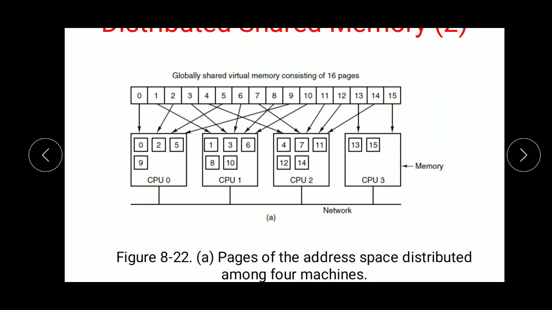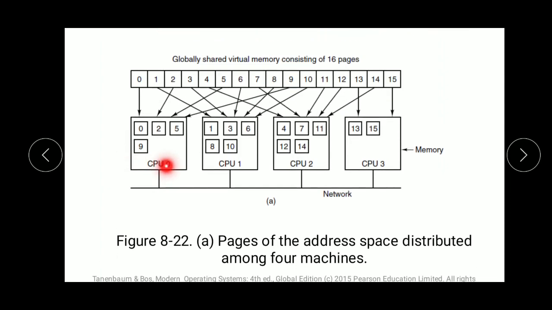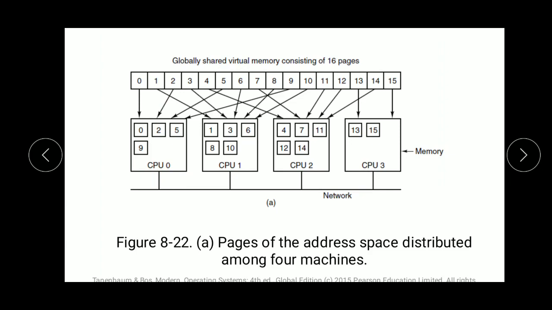So likewise it is normal paging. Here the RAM of another machine is being used as a backing store. So if this machine is working, the other machine's RAM will work as a backing store, so that it can use a local disk if it is in the wait process.